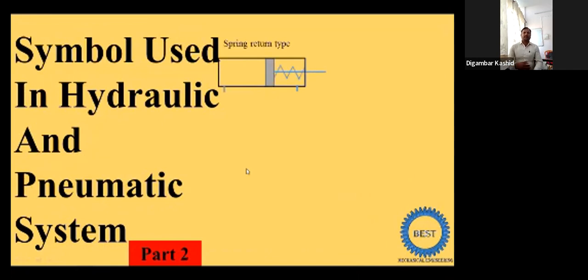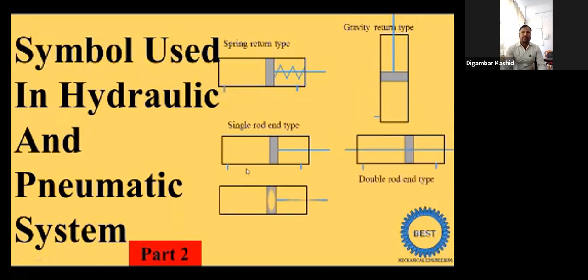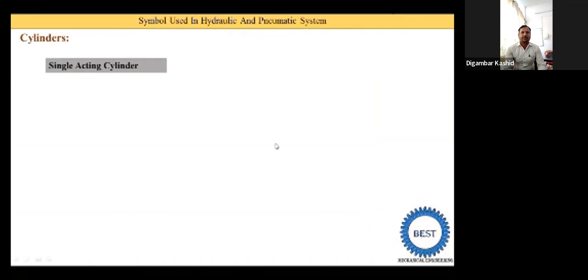In the first video I explained the various symbols of hydraulic motors, hydraulic pumps, air compressors and the various types of lines. And in this video I go through the various types of cylinders and the pressure relief valve. So first we understand the symbol of the cylinder, and there are various types of cylinders.